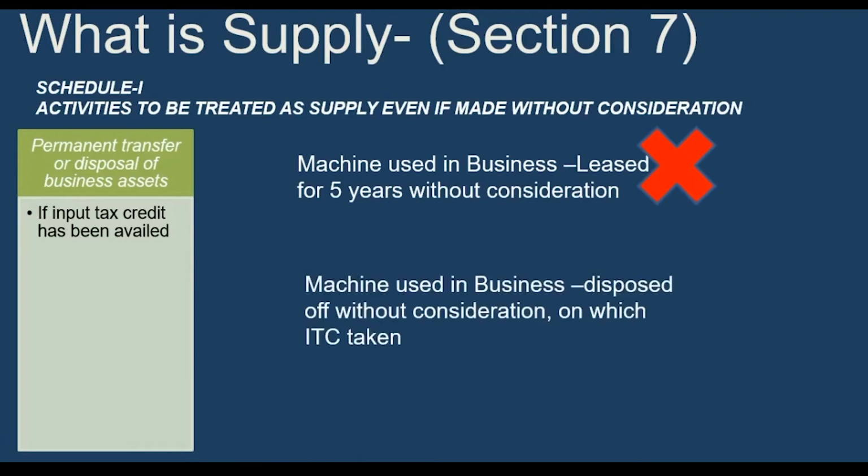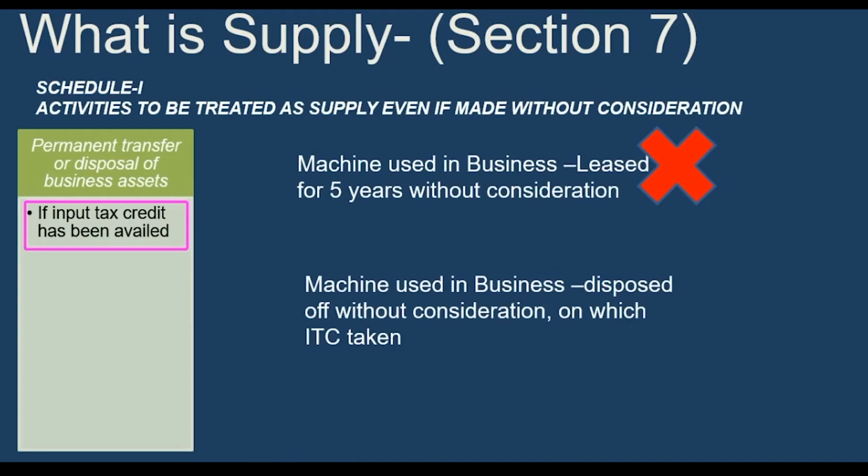But for example, the same machine which was used in business is disposed of without consideration. You're just transferring it to some friend or known person, and you're saying that okay, it is scrap, don't pay me any consideration, just take this machine. But on this machine, if you have taken input tax credit earlier, then only it will be treated as a supply. If you had not taken any input tax credit at the time of purchase of the machine, then it will not be treated as a supply.